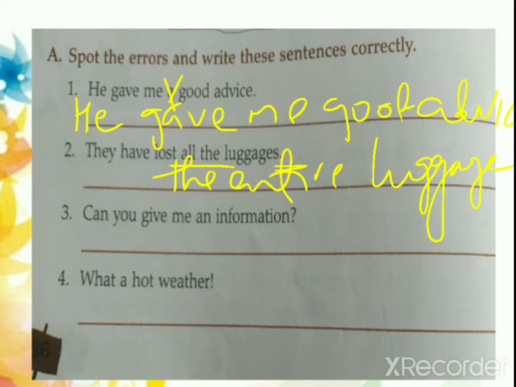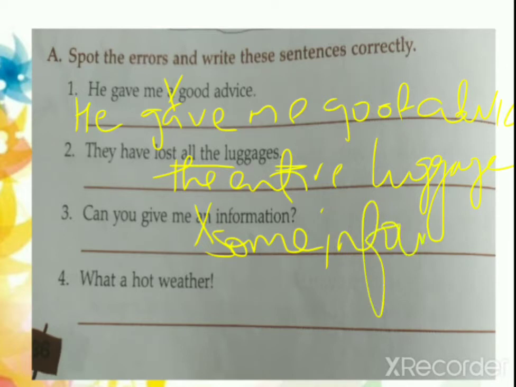Can you give me an information? So instead of this the quantifier will come. Can you give me some information? Okay. Next, what a hot weather. So instead of what a hot weather, you will cancel a and what you are going to write? What hot weather. The same way, try doing the exercise number 5 to 10 by yourself. Do it with pencil. Okay, and then the answers you can check the PDF which will be forwarded in the group.